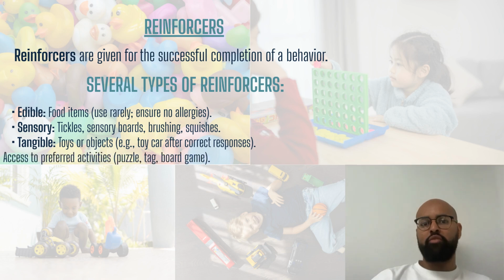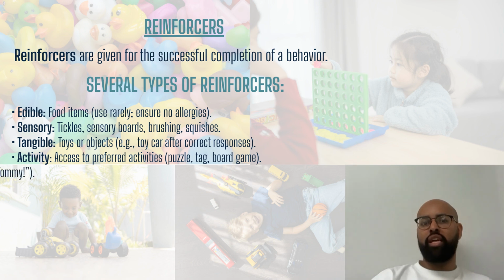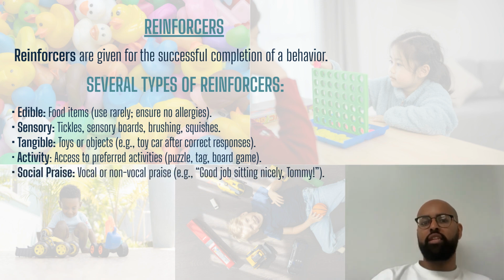Fourth is activity reinforcers. These reinforcers are when a learner can engage in their preferred activities. For example, little Tommy is allowed to complete a puzzle, play tag, or a board game after he completed the correct response. And last is social praise. These are reinforcers that involve vocal and non-vocal praise, telling a learner good job or clapping for them when they get a correct response. Letting a learner know how well they are sitting by saying good job sitting nicely, Tommy.